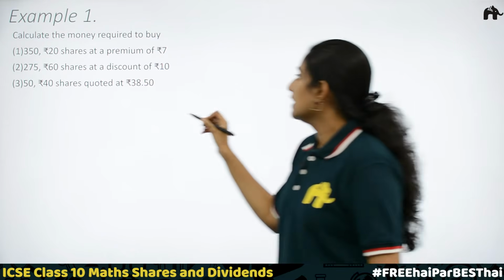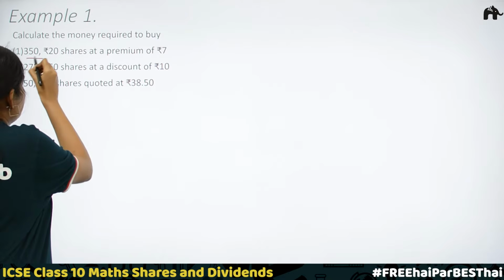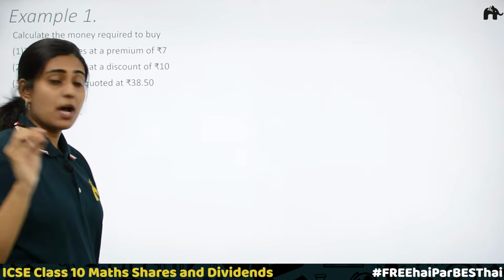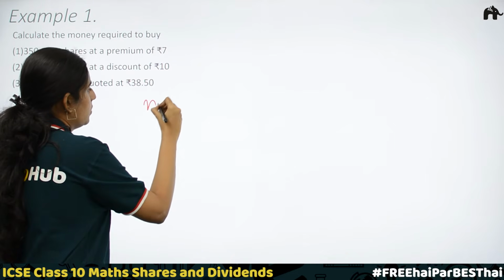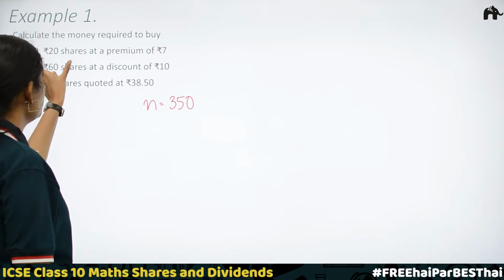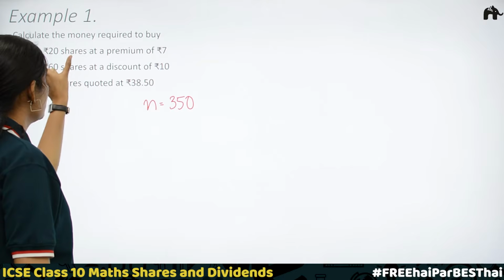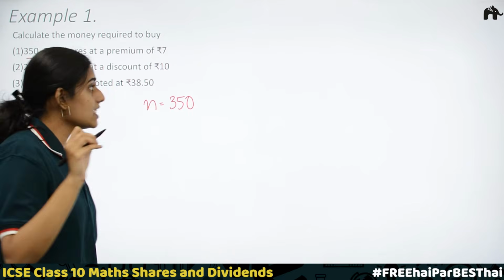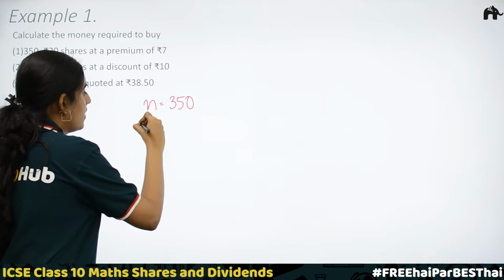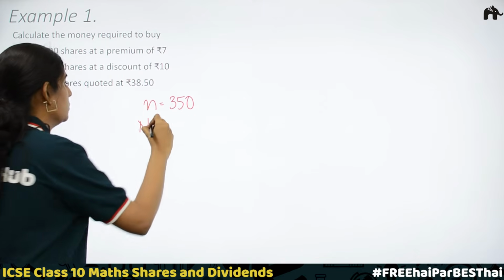Okay. The first one here, 350. What is 350? 350 is the number of shares. N value is equal to 350. Then, rupees 20 shares at a premium of rupees 7. So, this rupees 20 is the starting value, that is the fixed value, which we call the nominal value or face value.